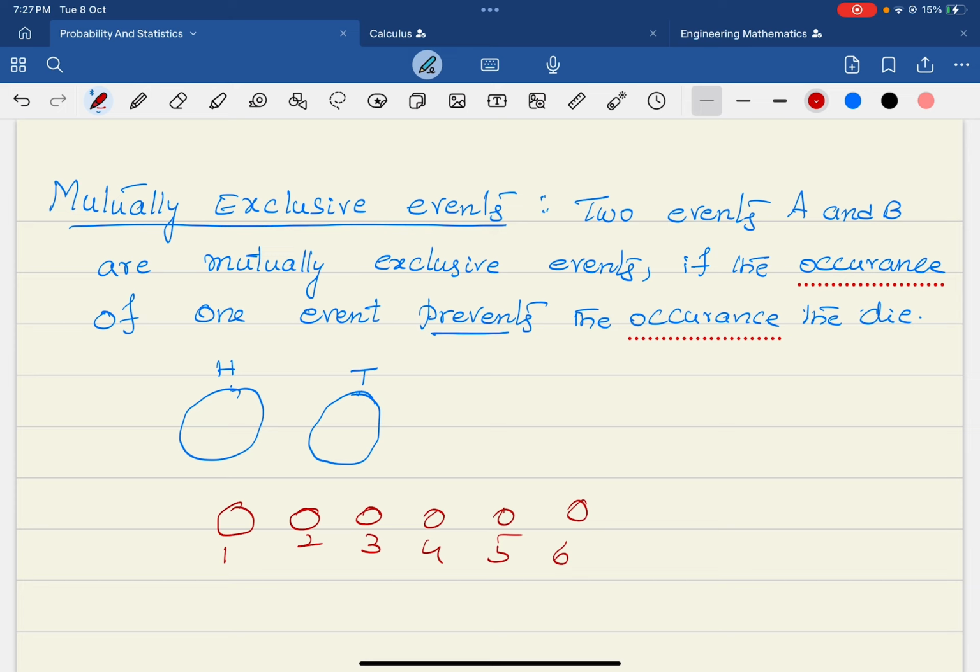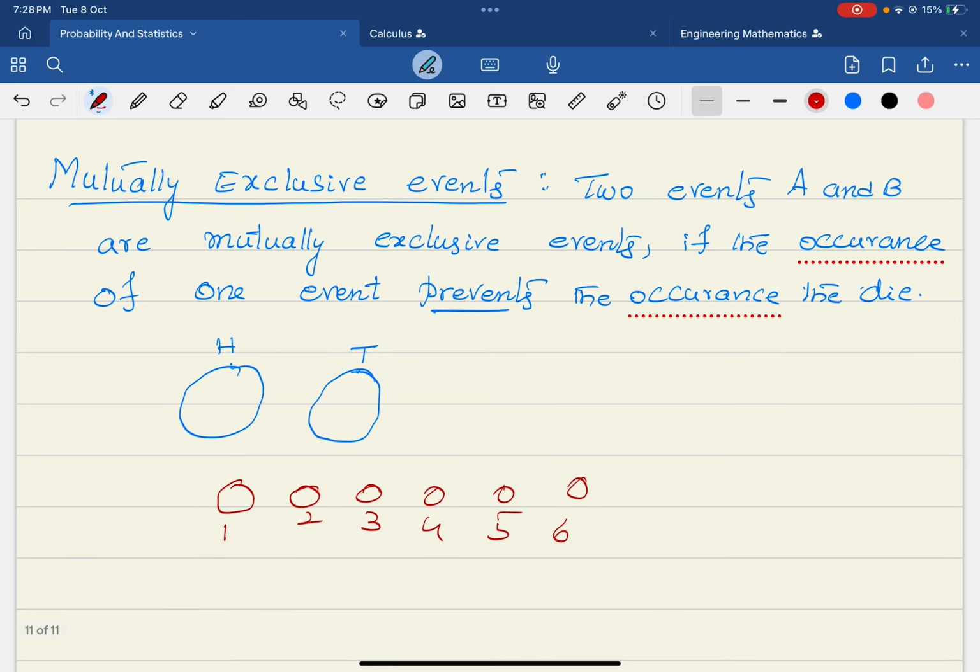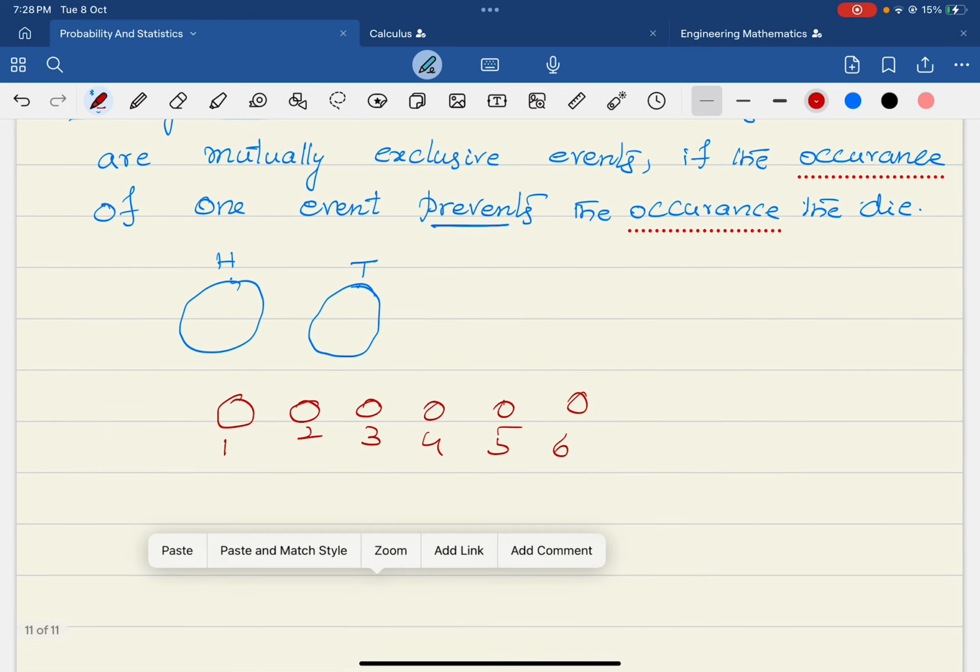That means when I am getting 1, it is preventing the other from happening. When I get 2, it is preventing the other from happening. That means definitely both 1 and 2 I cannot get, or all three of the events cannot happen. Correct? So these are called mutually exclusive events.